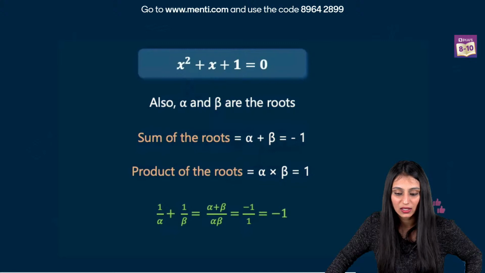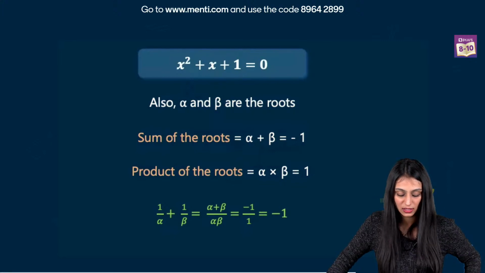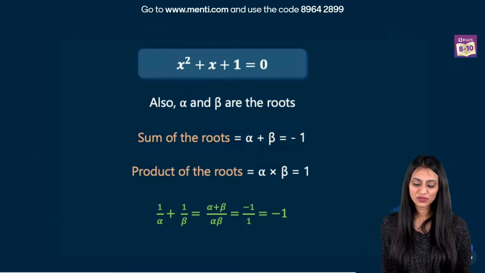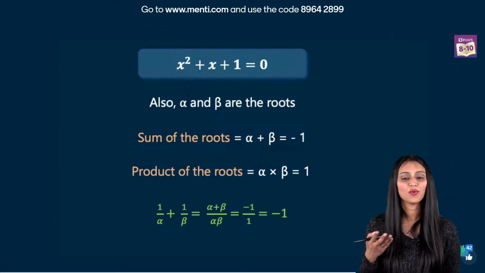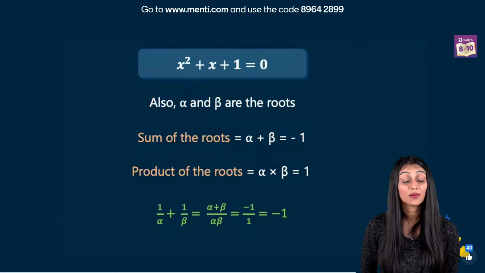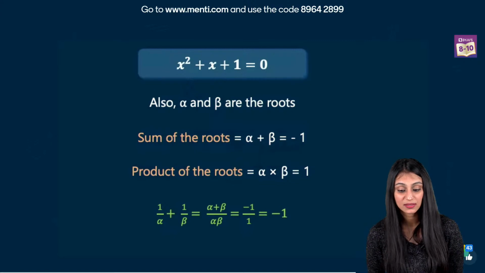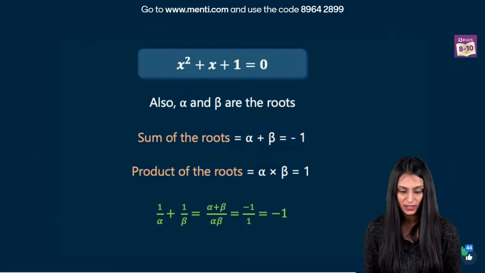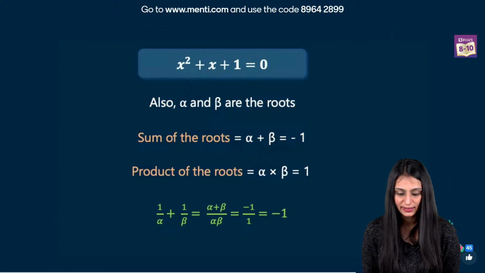Fennel, a plus b by a cross b is equal to minus b by c, therefore answer is minus 1. Yeah, you can say that. Priya, minus 1. Sri Lakshmi, I got confused. Why? This was a very simple question. Yes. If you see the polynomial chapter also, this concept is in polynomials as well. Priya, minus b by a is sum of roots. Sum of zeros or sum of roots, that's minus b by a. Ankit Kumar, 5 by 6 correct. What is 5 by 6 here? I don't know. Yes, Ankita Ghosh, it's minus 1, right?